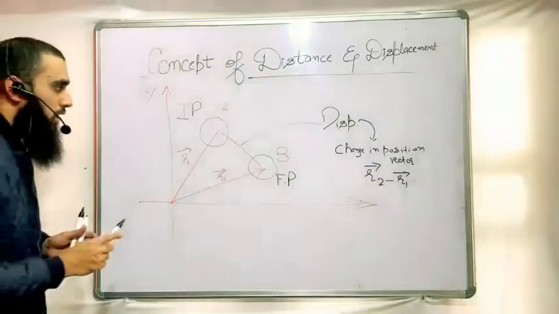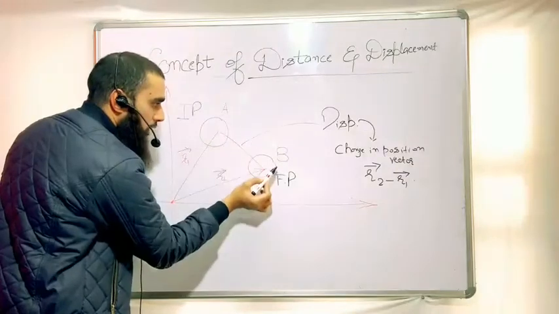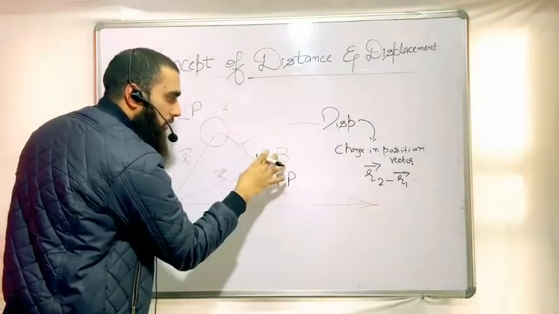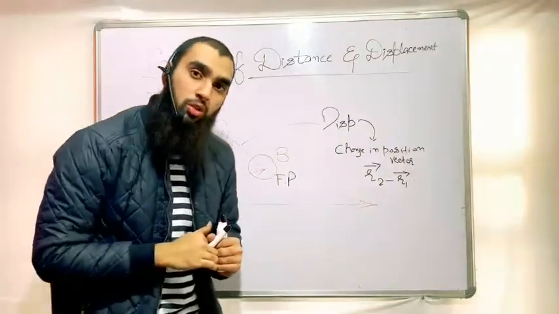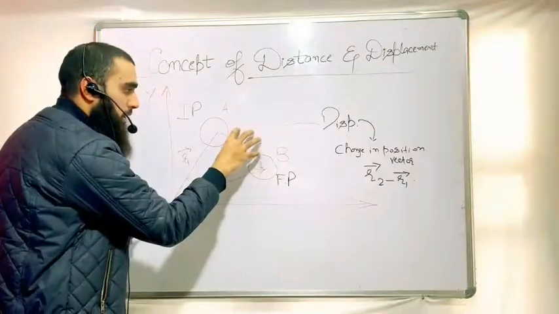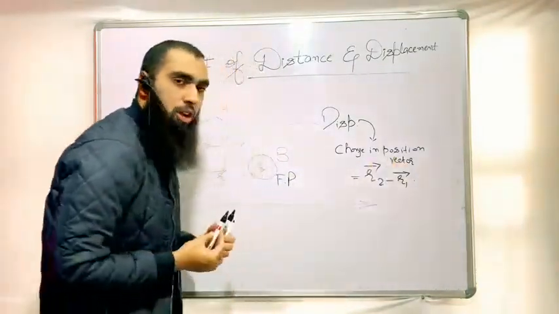And one more important thing: the displacement is directed from point A to point B only when the body is changing from point A to point B. When the body is changing its position from point A to point B, I can say it's displacing. So what sort of displacement is here? That will simply be equivalent to the change in position vector, that's R2 minus R1.